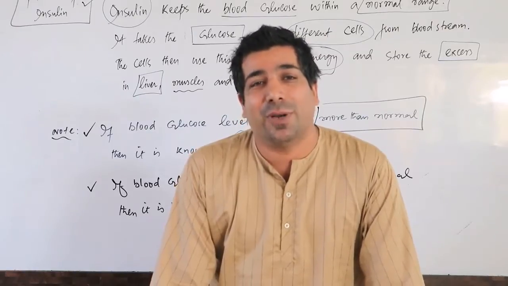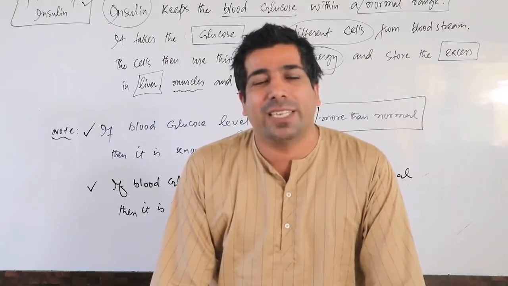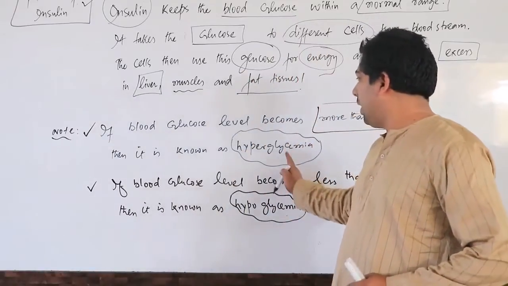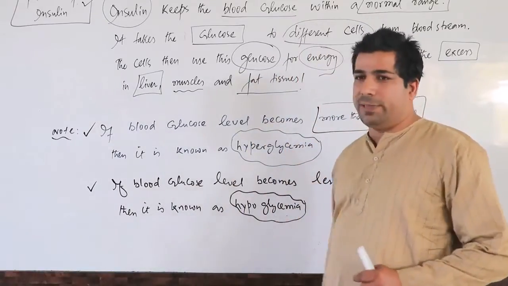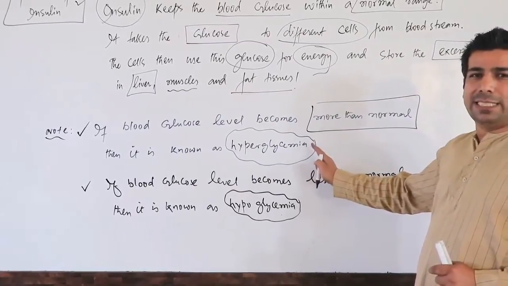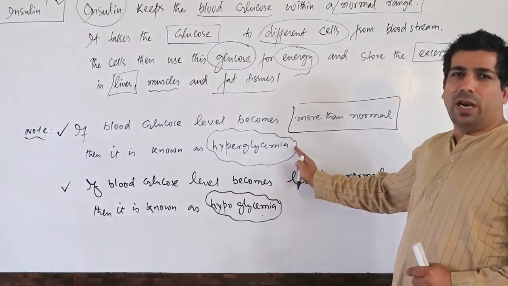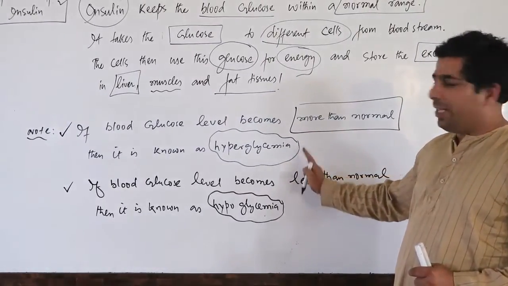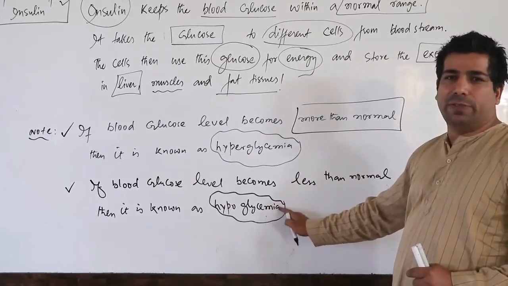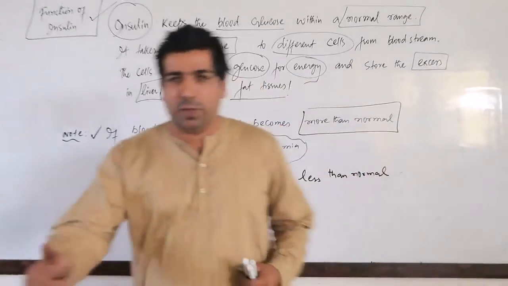Because of the large amount of insulin production, what happens? Hypoglycemia can happen. So let us discuss these two things one by one, hyperglycemia and hypoglycemia. Hyperglycemia is due to either less production of insulin, no production of insulin, or defective insulin. Excessive production of insulin will cause the hypoglycemia condition. So let us understand them one by one.